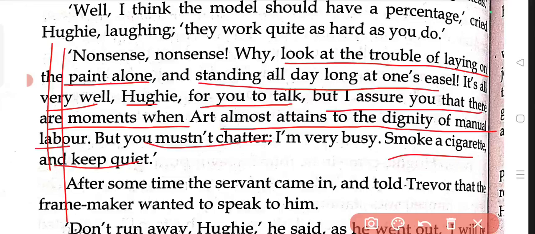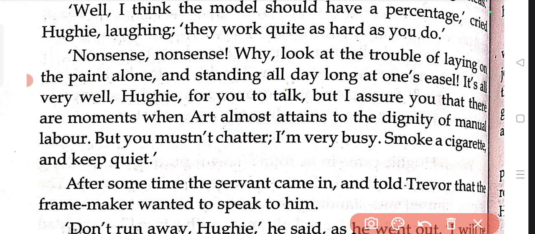There are moments when art also attains to the dignity of manual labor. We the artists also go through the physical labor.